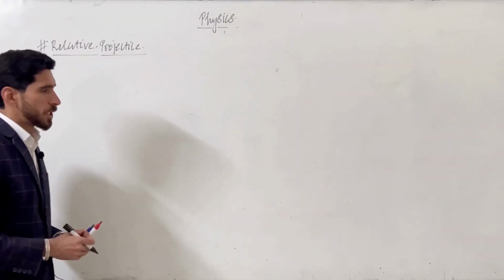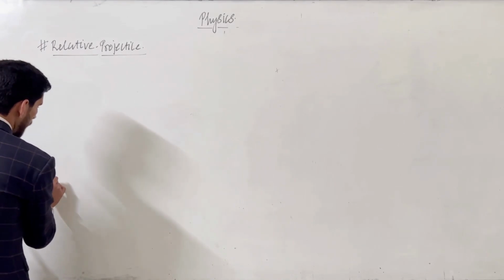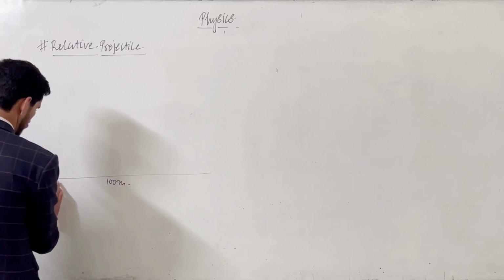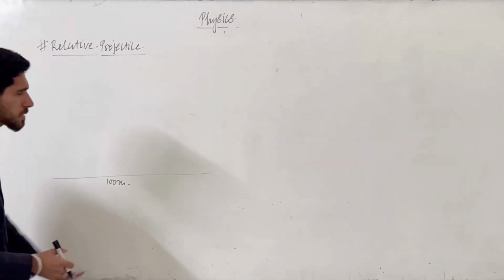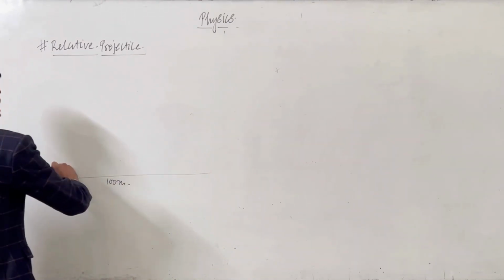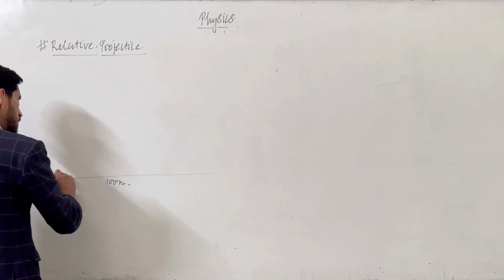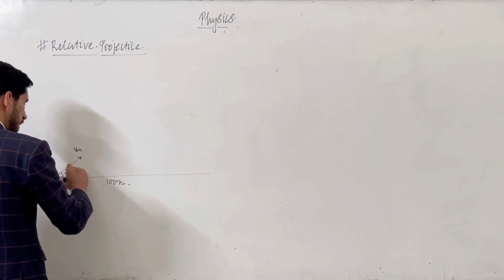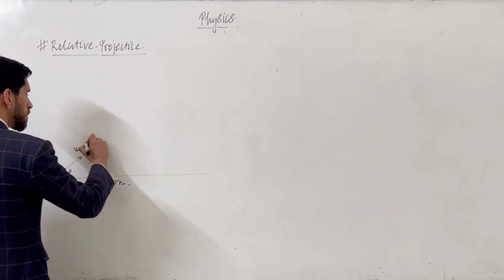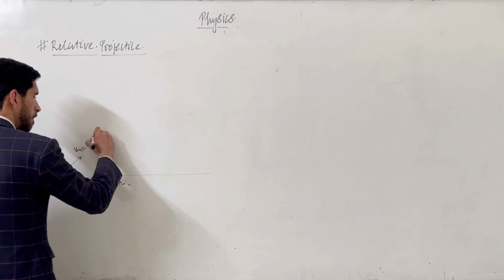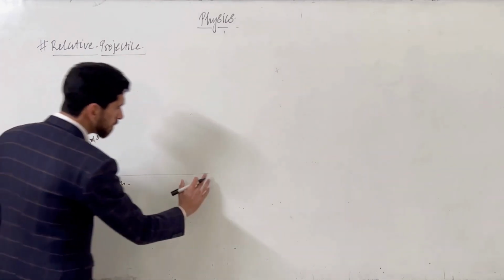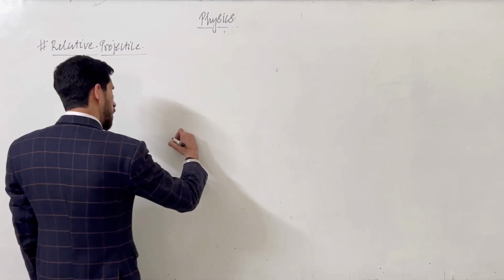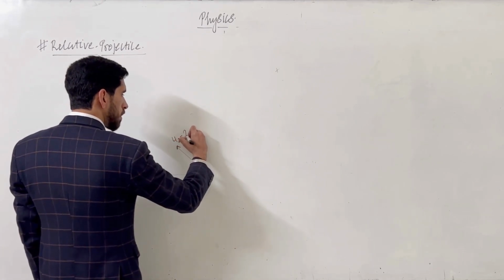Now let's discuss a question. Suppose there are two friends standing at a distance of 100 meters from each other. That's a long distance, but we are considering it just for the example. The first friend is throwing a ball at an angle of 37 degrees with a velocity of 50 meters per second. Another person standing here is also throwing a ball. The velocity of that ball is what we have to find.